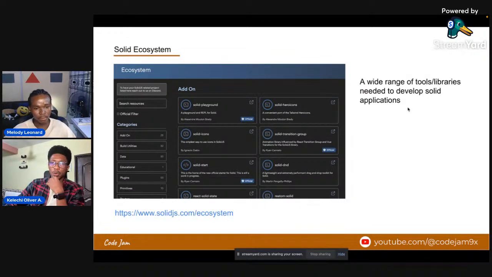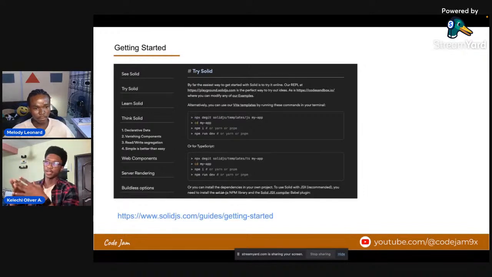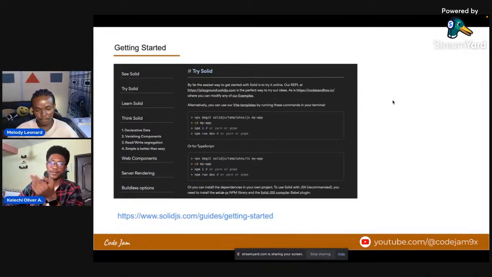Okay. So next, how do you get started with Solid? What are the steps? It's fairly easy. Just like React, you just do npm create react app, and you put the name of the app you want, and you're in, right? That's the same thing with Solid.